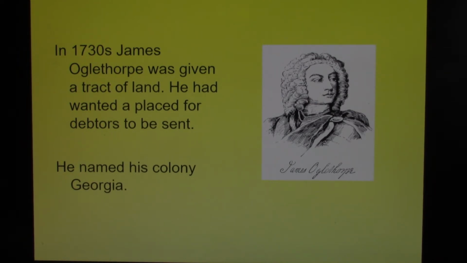The last colony to join the English colonies occurred in 1730. James Oglethorpe was a financier from London. He proposed to King George that land be set aside for those who wish to pay off their debt so that they would not have to go to debtor's prison.